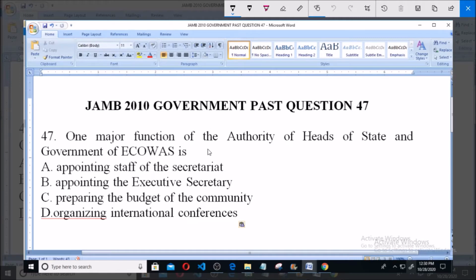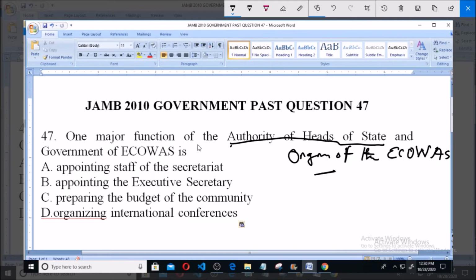Now, what this question is asking us is the function of the Authority of Heads of State. So this is one of the organs of ECOWAS, one of the organs of ECOWAS. Now, what is the major function of this organ called the Authority of Heads of State?